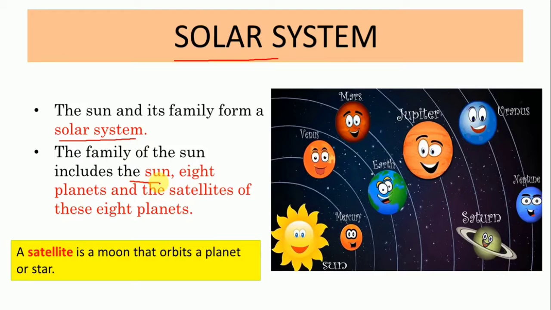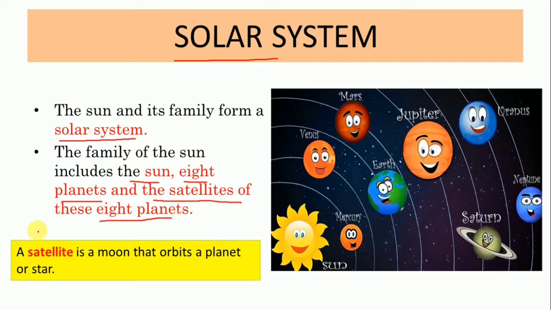Apart from the sun, who all comes? The 8 planets. Okay, the family of the sun includes the sun, the 8 planets and the satellites of these 8 planets. Okay, satellite means the moon of the planets. So who all comes under the family of the sun? The sun itself, 8 planets and the satellites of these 8 planets.